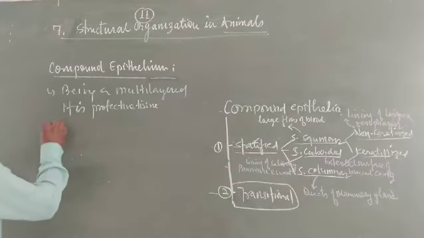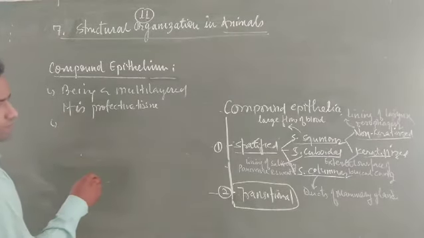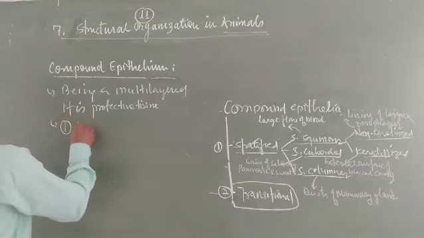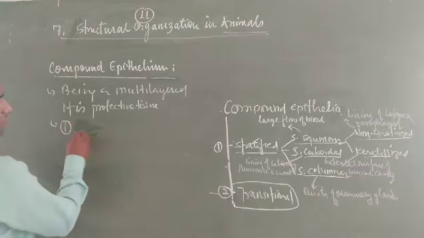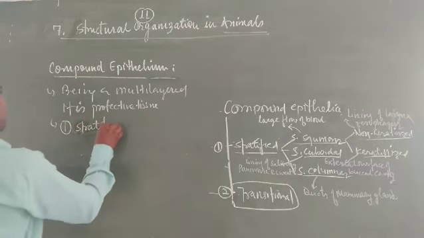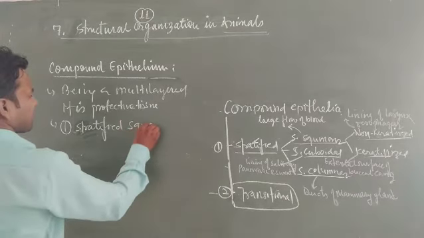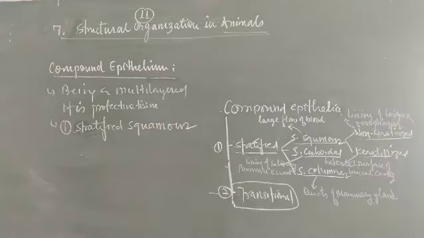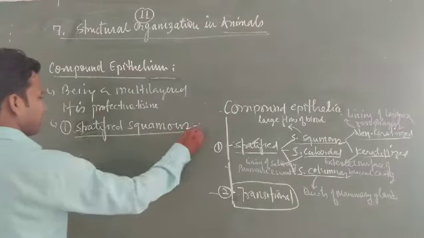The stratified divides into keratinized and non-keratinized. If we are talking about the stratified squamous, stratified squamous epithelia are formed with the upper layer of flattened squamous epithelia.